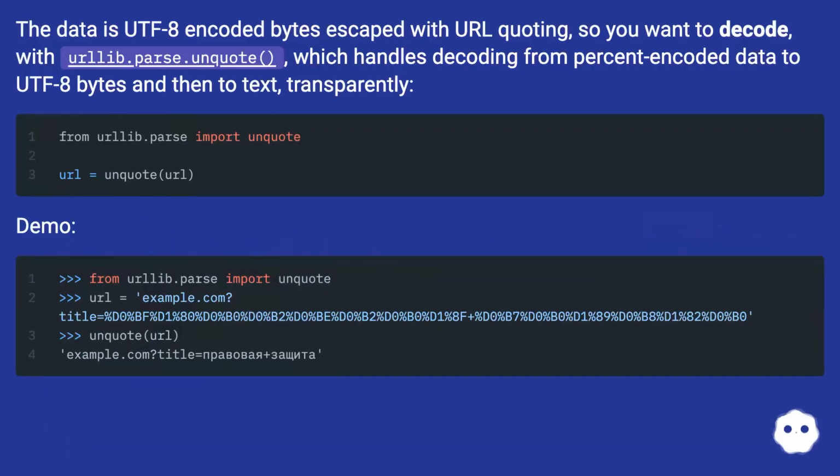The data is UTF-8 encoded bytes escaped with URL quoting, so you want to decode with urldecode, which handles decoding from %-encoded data to UTF-8 bytes and then to text, transparently. Demo.